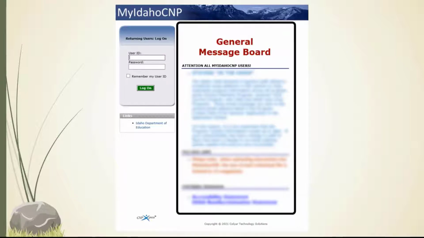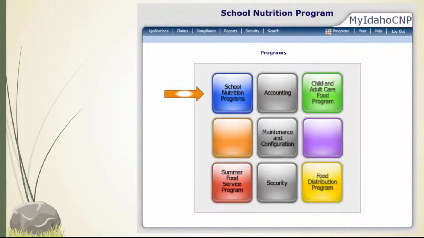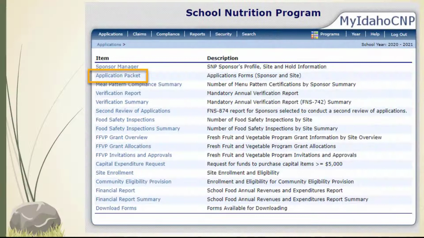Note the general message board area. This area includes important updates and reminders regarding program operations. Inside the database, click on the program you will be making changes to, and then click the Applications tab to access a list of items. From the items list, click on the application packet.